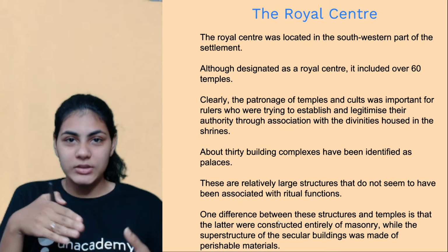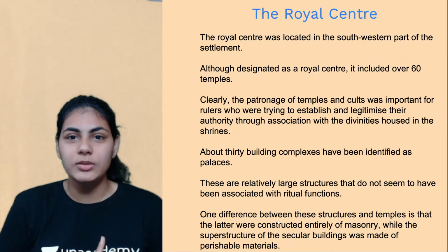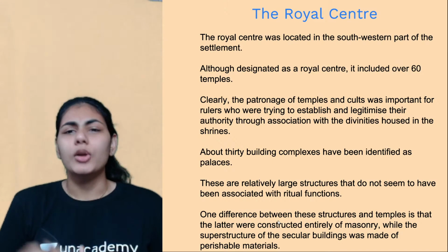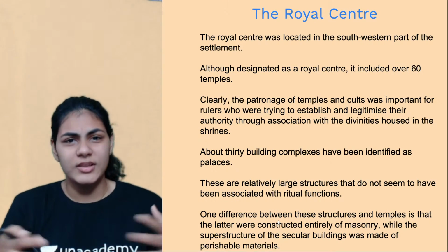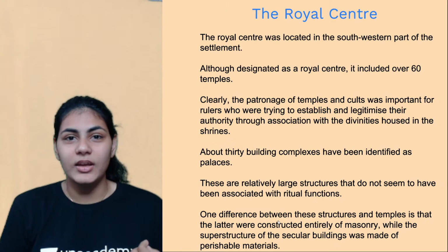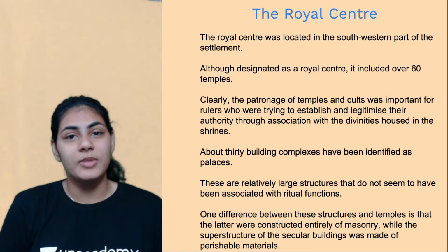So in today's class, we'll be talking about one such classification, which is named the royal center. The royal center, as the name suggests, is obviously the place where all these palaces are located, or where the royal families are living. That's very simple, deciphered from the name itself.